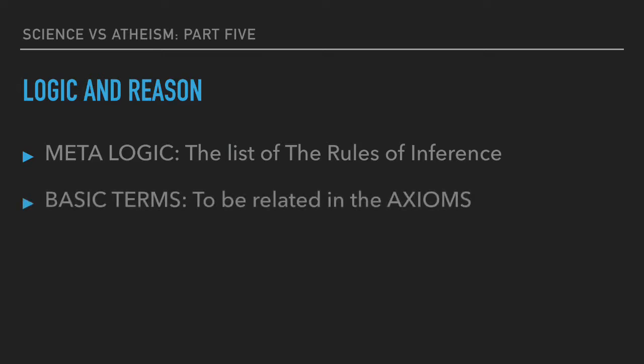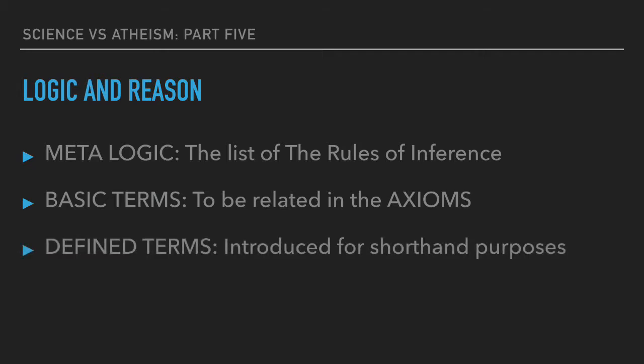Number 2. Basic terms. This list consists of introduced terms that are to be related in the axioms, or assumptions. Examples of basic terms are, from geometry, point and line. Number 3. Defined terms. These consist of terms introduced for shorthand purposes.